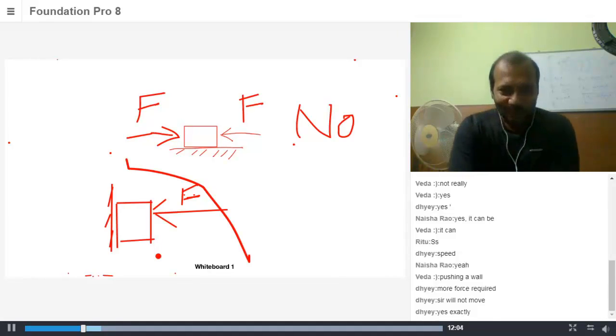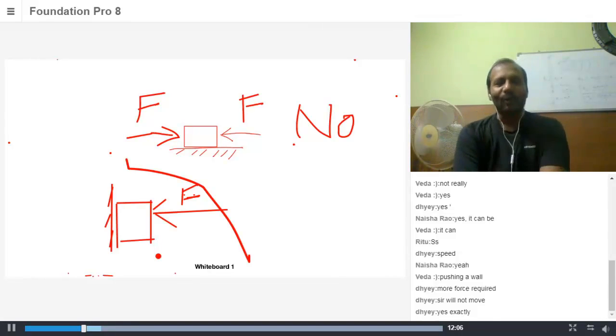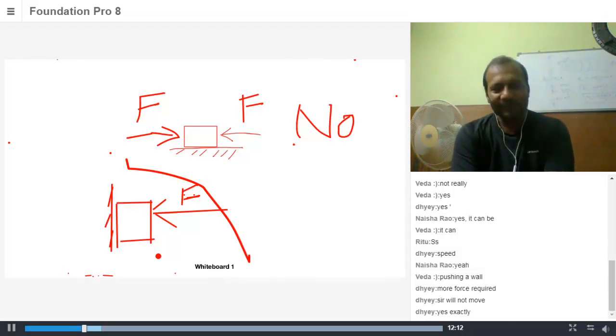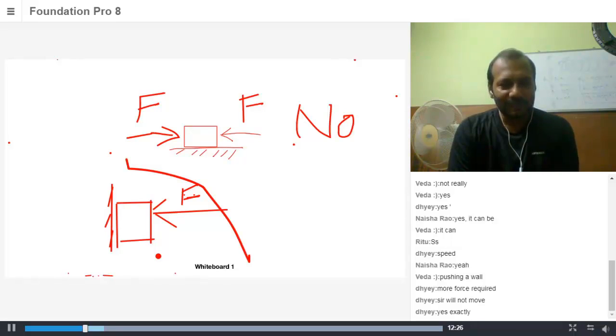Fine. So the answer from Arya is no, right? The object would not move. Veda, what do you want to say? Can you tell me what the answer is? Would the body move or not? It won't move because if you are pushing the box, the wall is applying the same amount of force, so the box won't move. Not really the force.